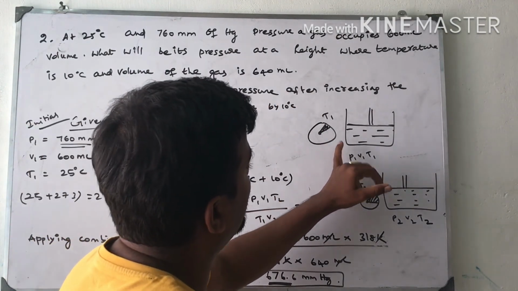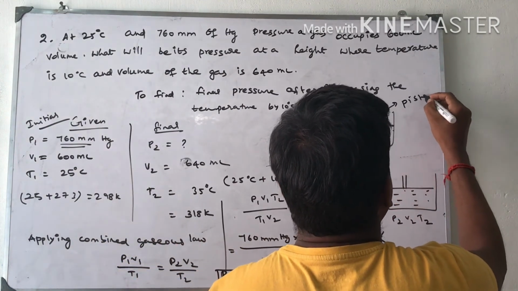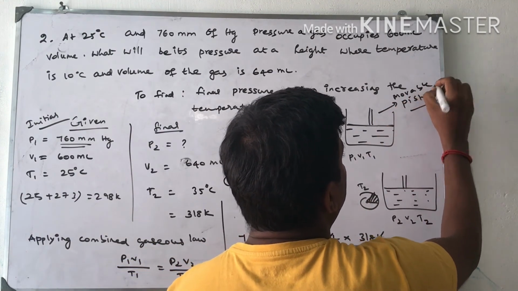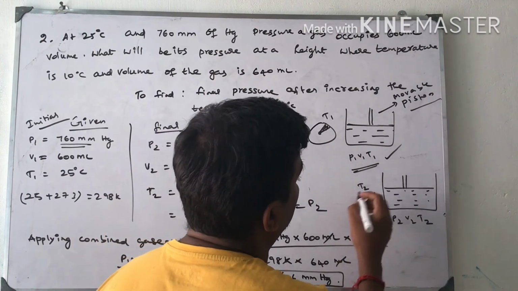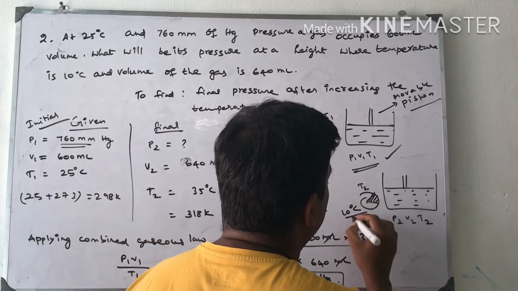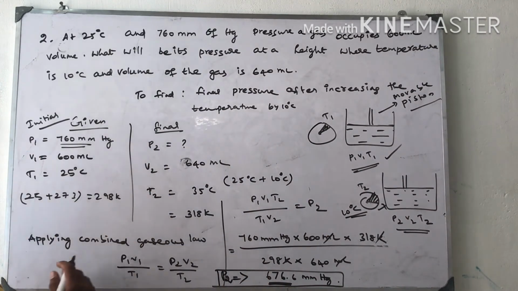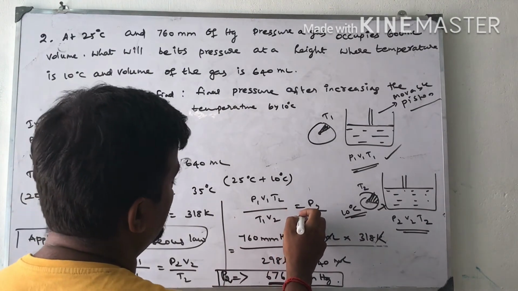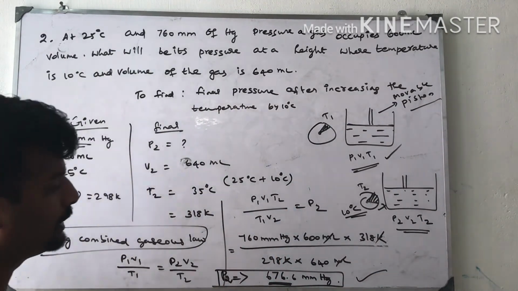Initial pressure of the system is, this is a movable piston. P1, V1, T1 is the temperature. Here I am going to increase the temperature by 10 degree. Here P2, V2 and T2. Applying the combined gas law, rearranging the equation, substituting the values, we will get the value of 676.6